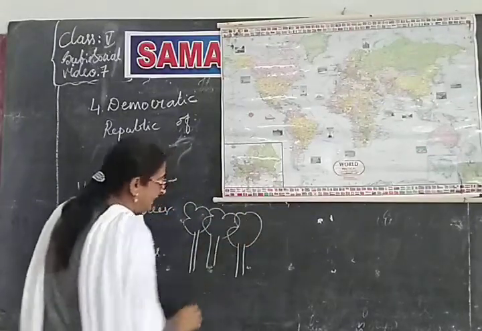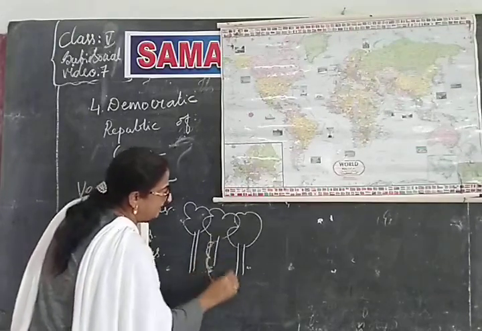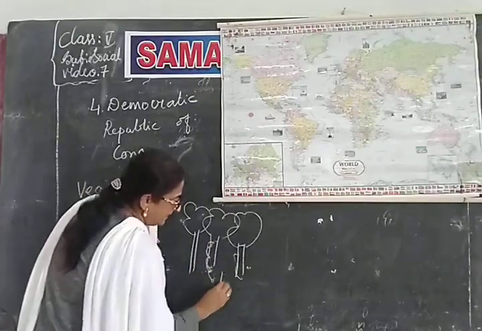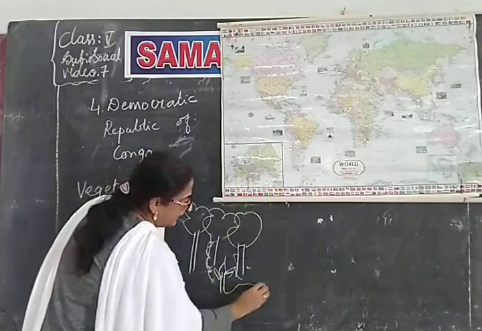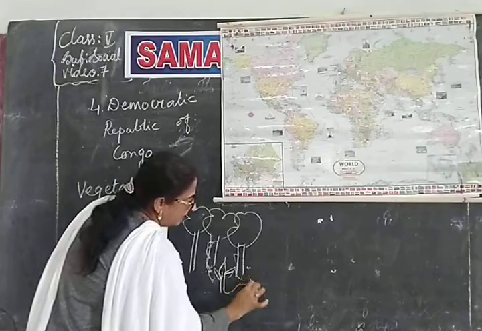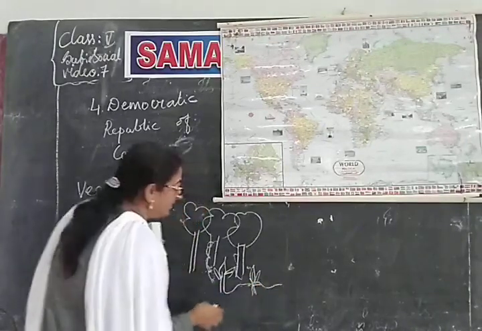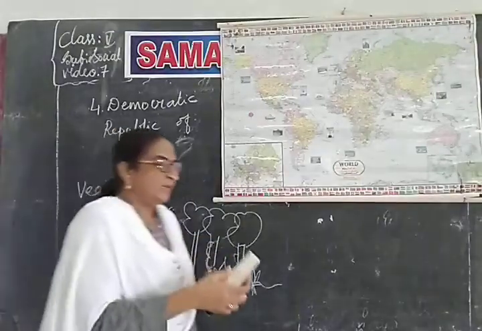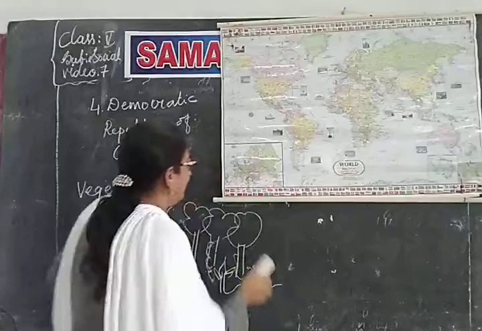Some climbers climb the trees. Some creepers creep, and another tree will come out. In that way, they have creepers here. And moreover, some small trees are called shrubs. So, we find different varieties of plant life here.